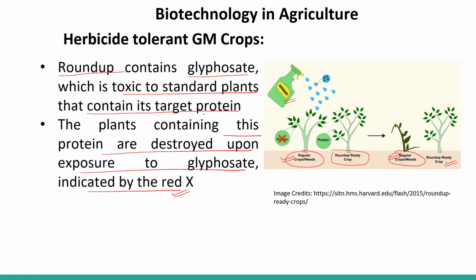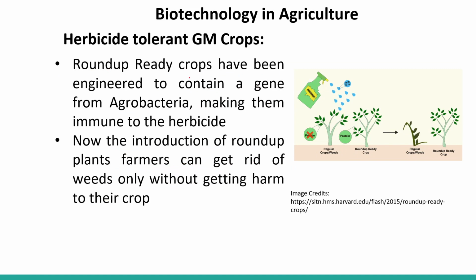So it contains a target protein, which is toxic to the standard plant that contains its target protein. The glyphosate joins to this target protein and destroys the plant. But what happened to the Roundup Ready crop? Roundup Ready crops have been engineered to contain a gene from the agrobacterium, making them immune to the herbicide. They do not contain that particular protein that can get attached to this herbicide, right?